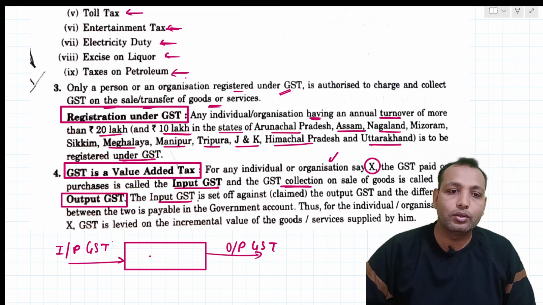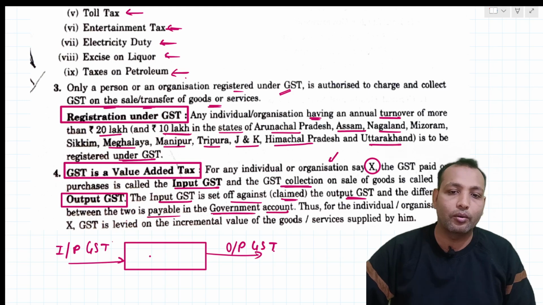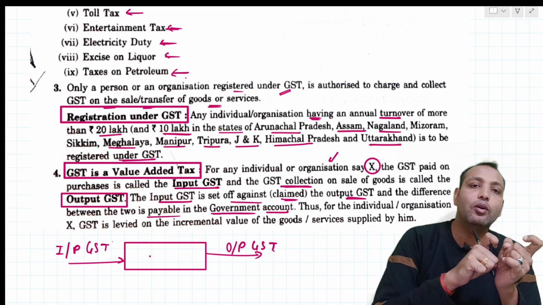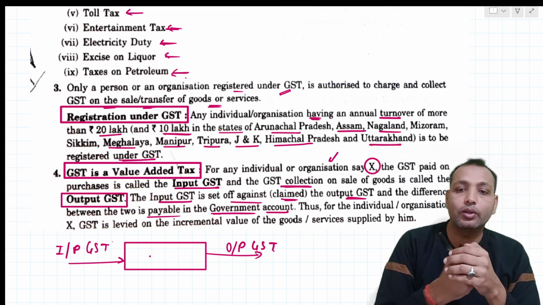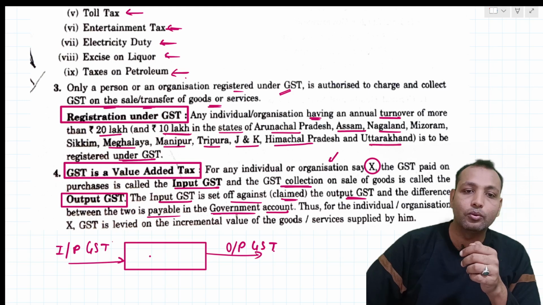The input GST is set off against the claim of output GST, and the difference between the two is payable in the government account. So for the individual or organization, the difference between input GST and output GST is payable in the government account.